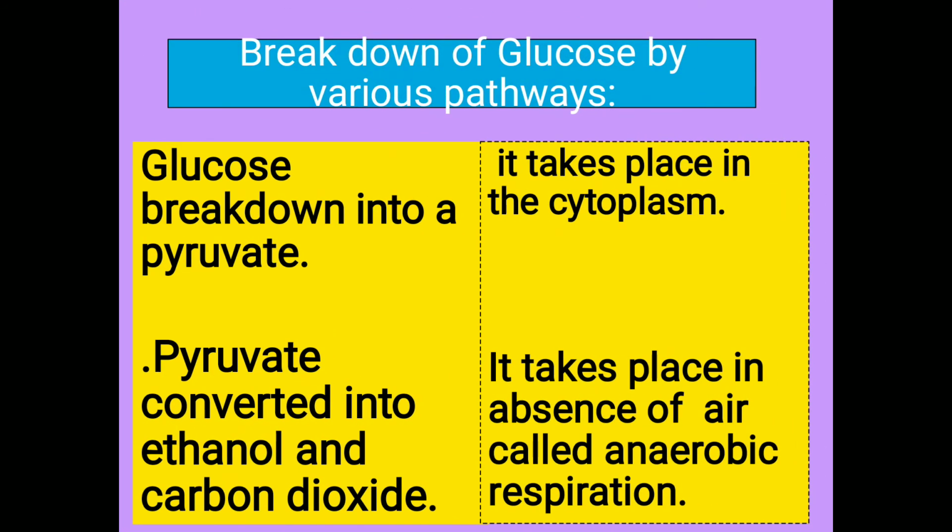So, breakdown of glucose by various pathways. In the first, glucose breaks down into pyruvate, which takes place in the cytoplasm. Pyruvate is converted into ethanol and carbon dioxide. It takes place in absence of air and is called anaerobic respiration.